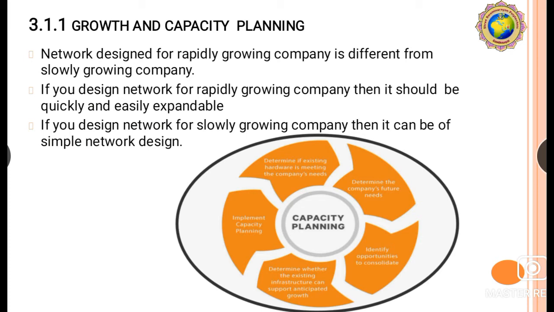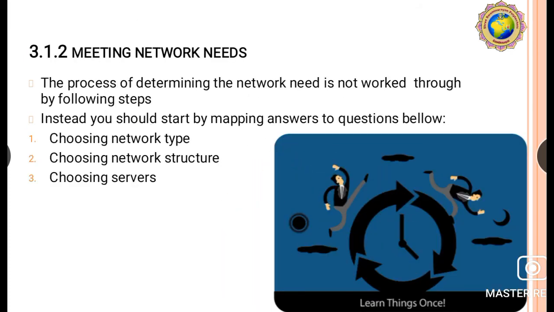Okay. Next, meeting network needs. The process of determining the network needs is not worked through by following steps. So you have to focus on all the following steps and learn things once about these types of networks. Instead, you should start by mapping answers to the questions below. First of all, choosing the network type, second, choosing the network structure, and third, choosing the server. So this is meeting network needs about the user.